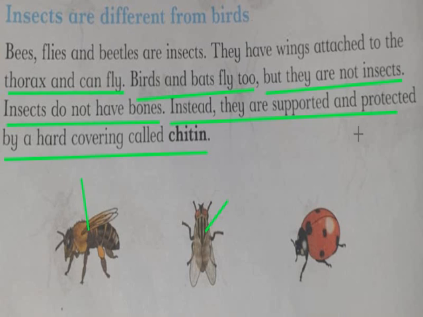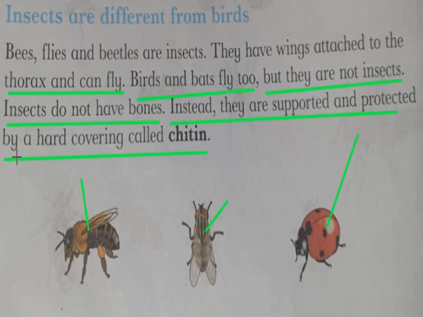So the ladybird has chitin, this housefly has chitin, and the honeybee also has chitin on the outside of the body. Why? They have chitin so that their body is protected.